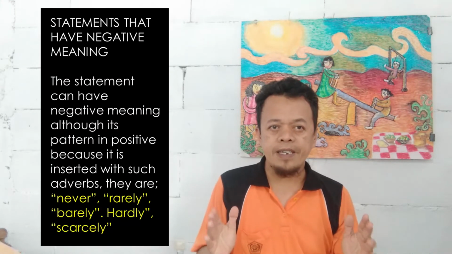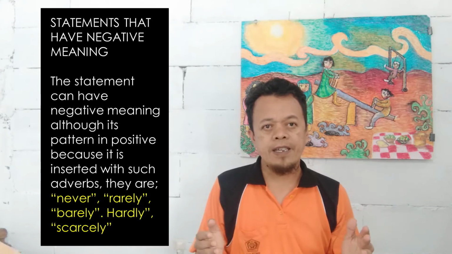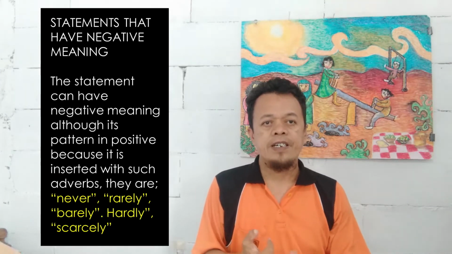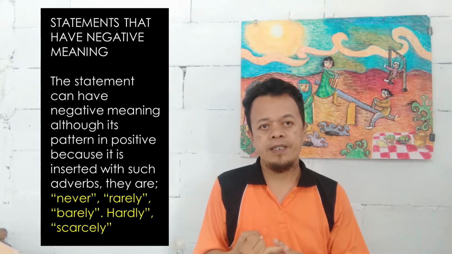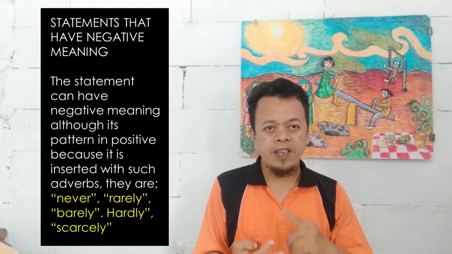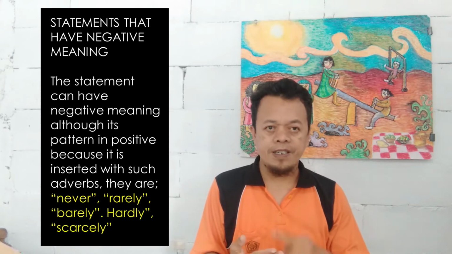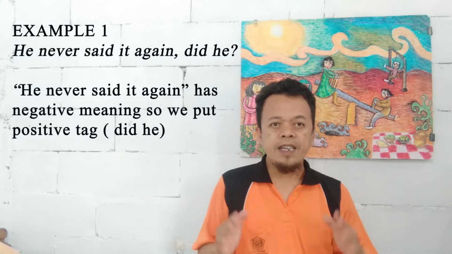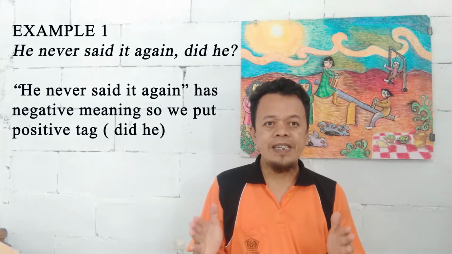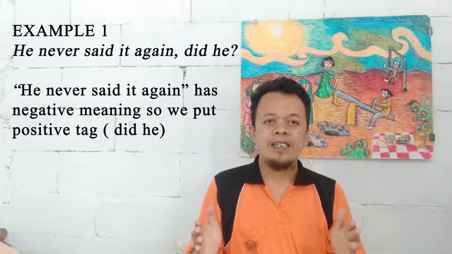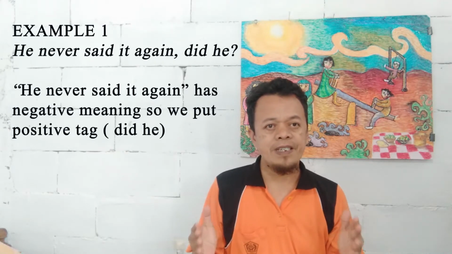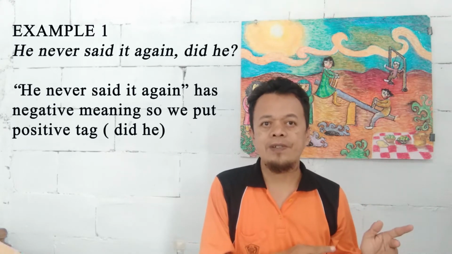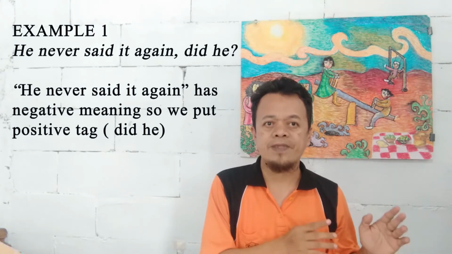A negative meaning is usually marked by an adverb, such as never, rarely, barely, hardly ever, scarcely. For example, he never said it again, did he? He never said it again is a positive structure but has a negative meaning. So we have to put a positive tag here. Did he, not didn't he.